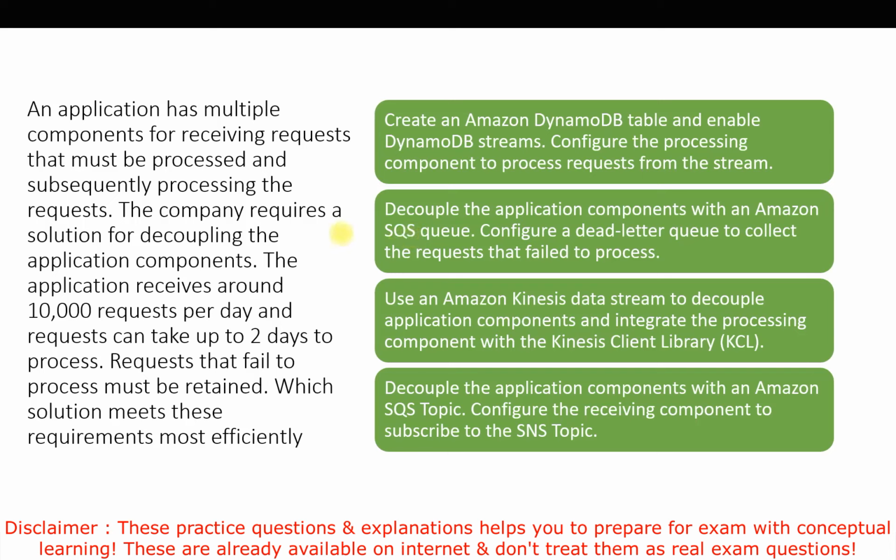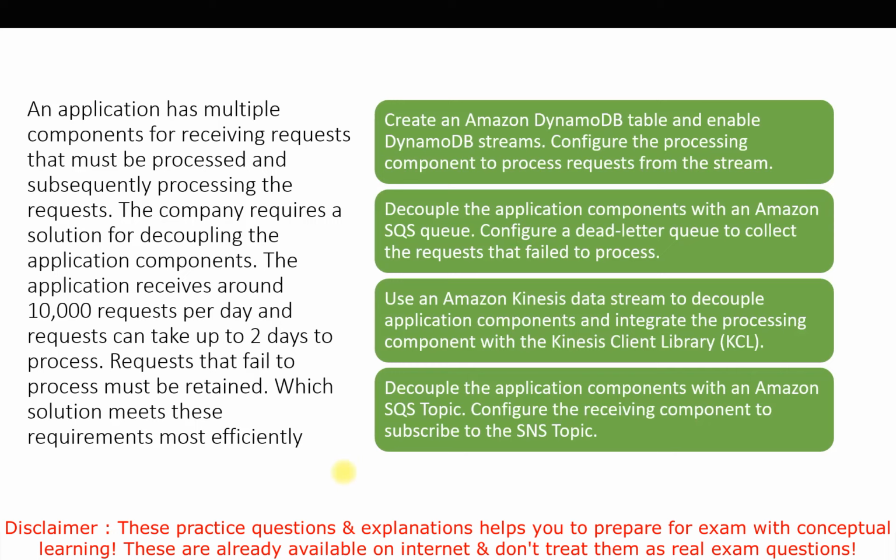So in this question, we will go with option 2. Why are we not going with option 3, that is Amazon Kinesis Data Streams to decouple application components and integrate the processing component with the KCL? Because it is a less efficient solution and will be less cost effective. If we compare Amazon SQS and this one, it is costlier than Amazon SQS. We are always looking for the most efficient service, and we also want to save cost as per the requirement. So we will not go with the third option.